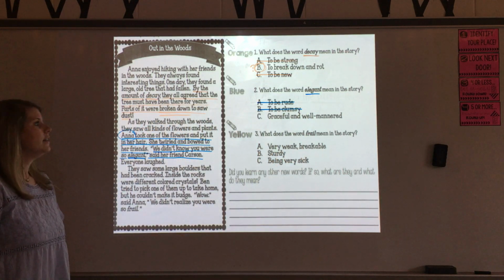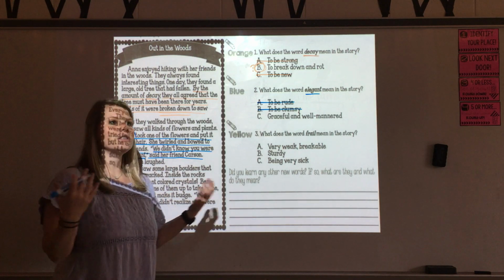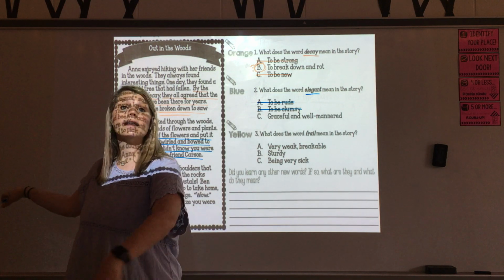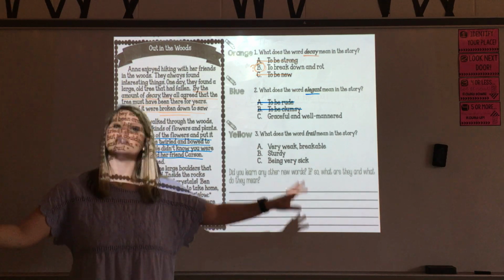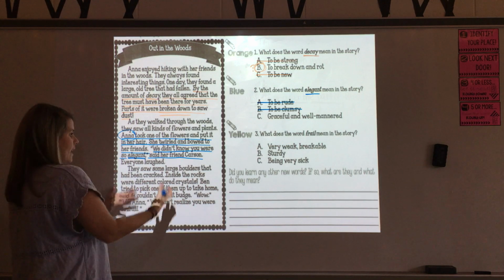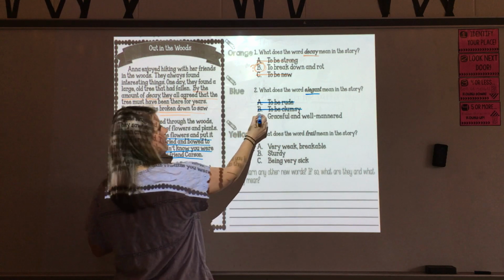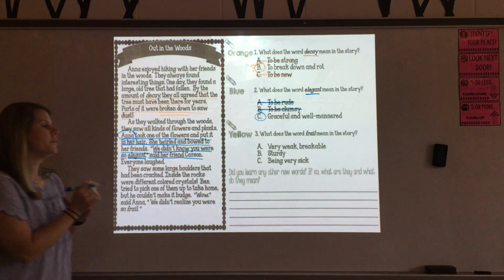So let's check C. C says that you are graceful and well-mannered. You would describe someone who's able to twirl like a ballerina and bow as being very graceful, having nice manners. So we can definitely agree that Anna being elegant means she's graceful and well-mannered.